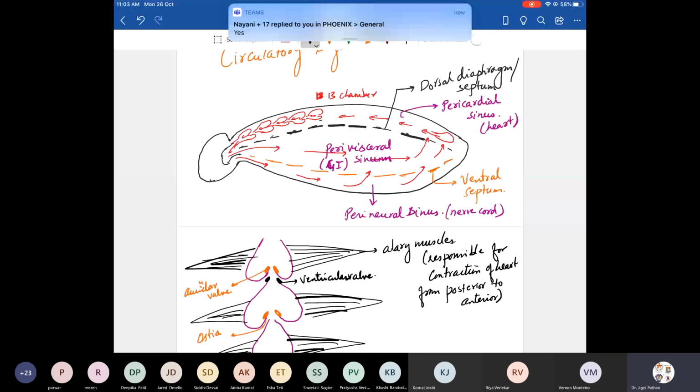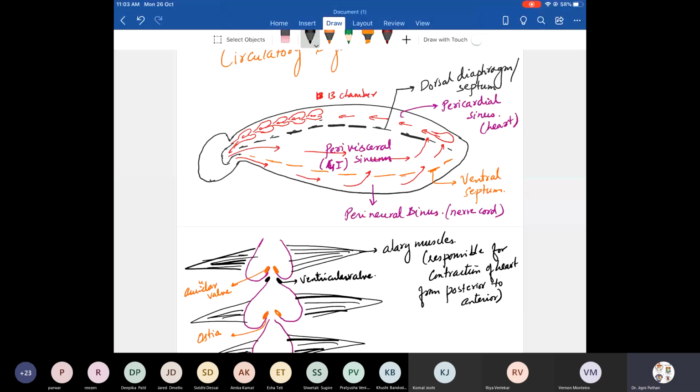Hemolymph is a clear colorless plasma which contains hemocytes. The functions of hemolymph: one is transport of food, the other is removal of waste.